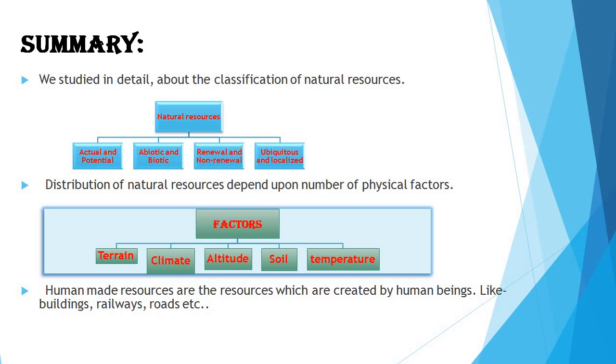Then we studied that natural resources are unevenly distributed on the surface of the earth depending upon factors such as terrain, climate, altitude, soil, and temperature. Then we studied human-made resources, which are created by human beings using their knowledge and skills, like buildings, railways, roads, etc.